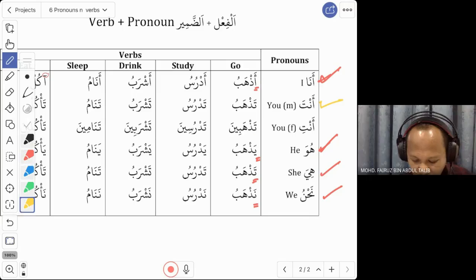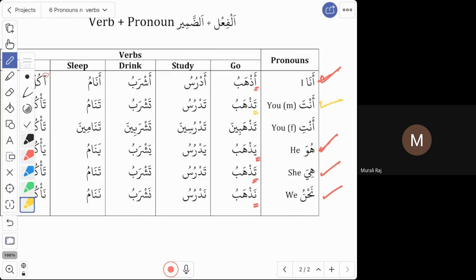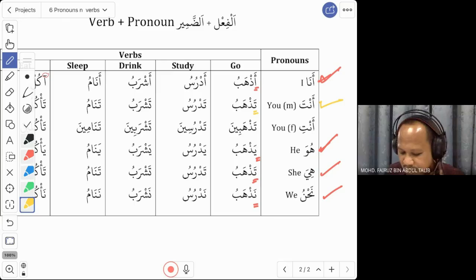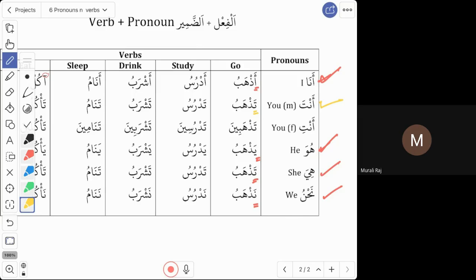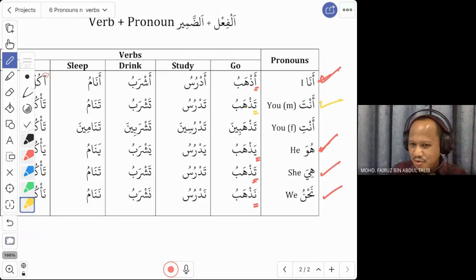Anta, we say tazhabu. This is similar to which one just now? Is it similar to ana or hiya or huwa or nahnu? The second one, sir, huwa. Huwa is ya. Huwa yazhabu.